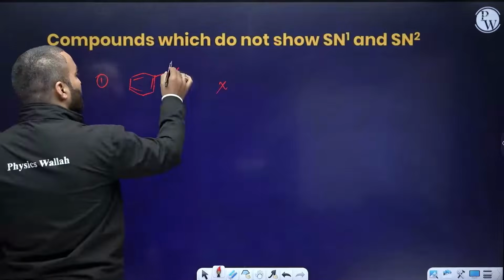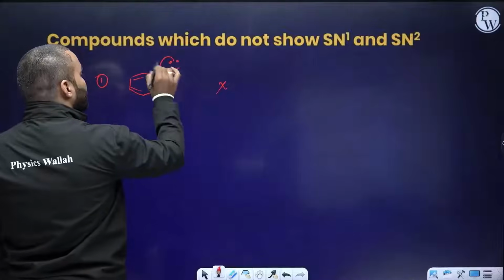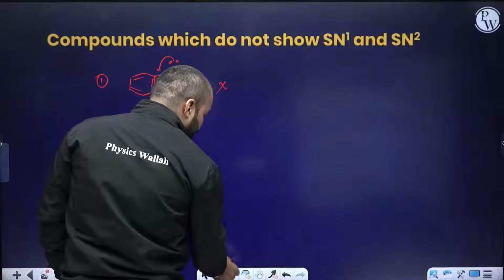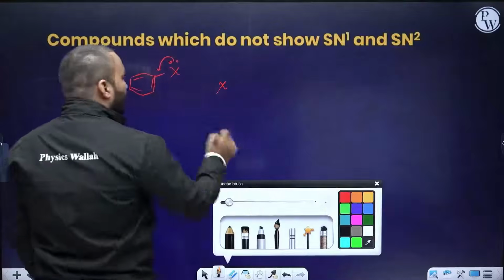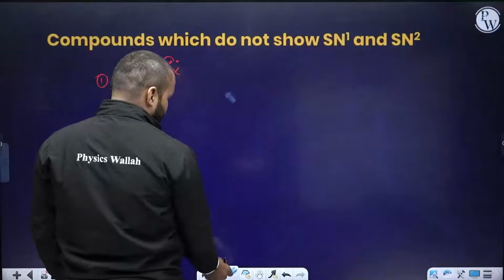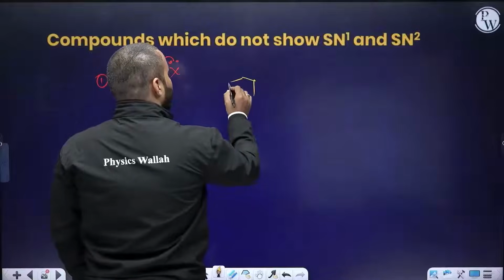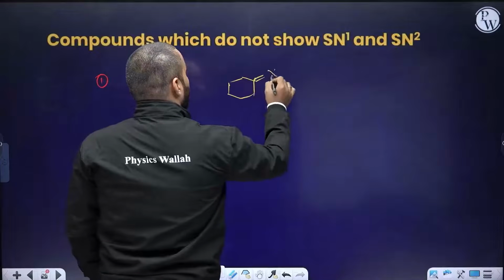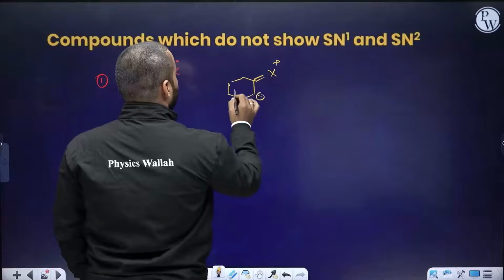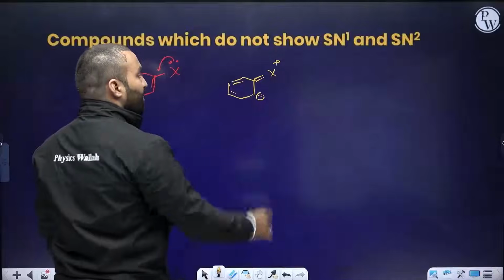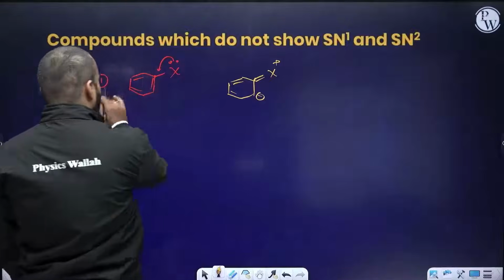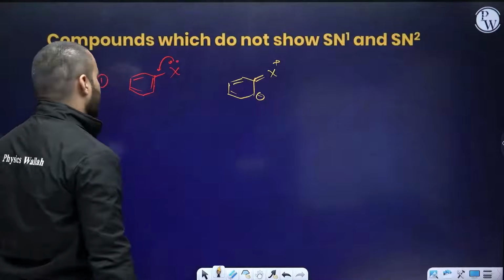Because there is double bond character present due to the delocalization of these electrons, and it becomes very, very challenging to break the double bond. Let's move this double bond here, you get a negative charge. Breaking this double bond is very difficult. So hence, number one, this will not show SN1 or SN2 reaction.